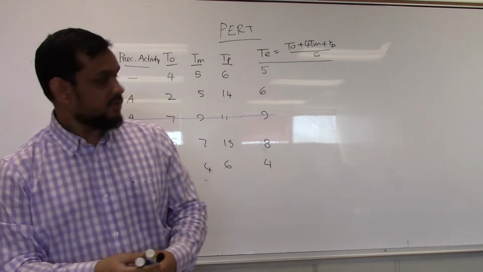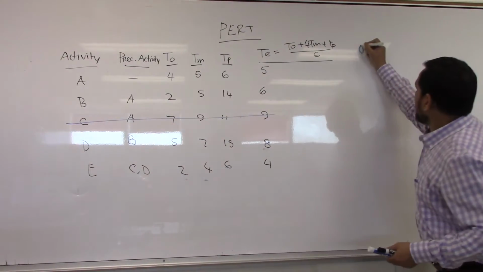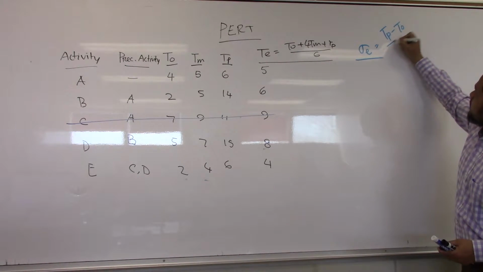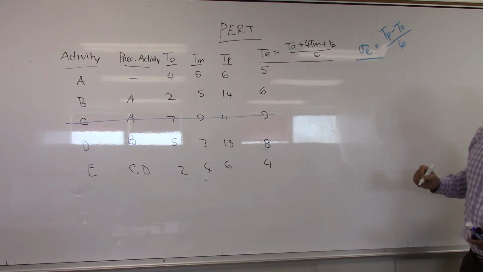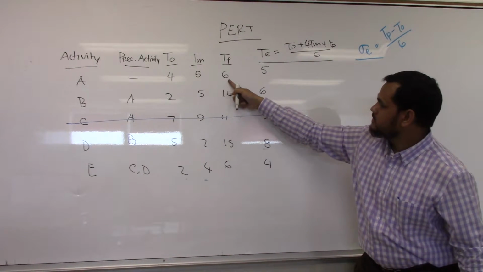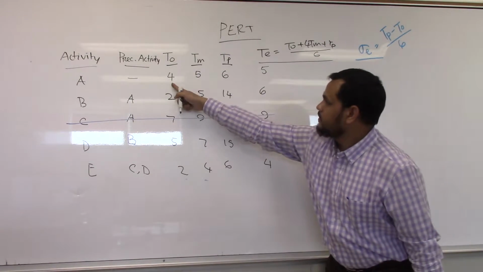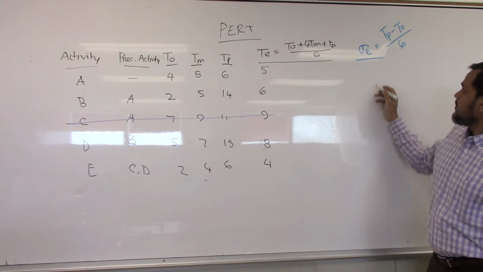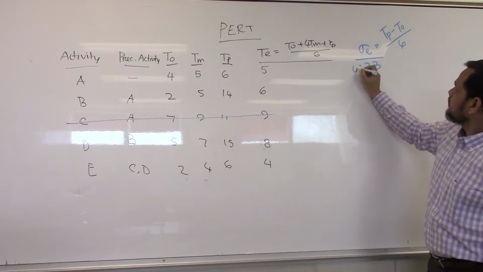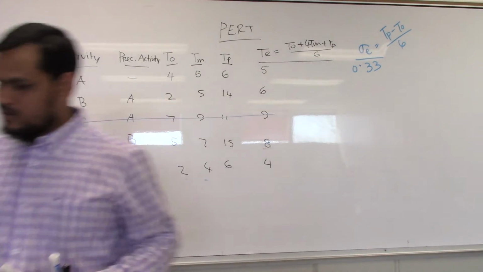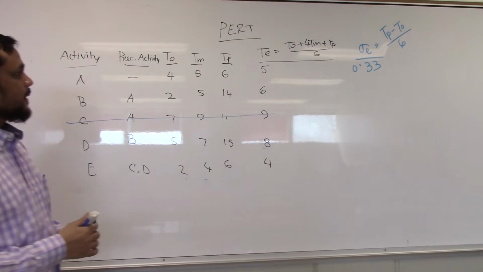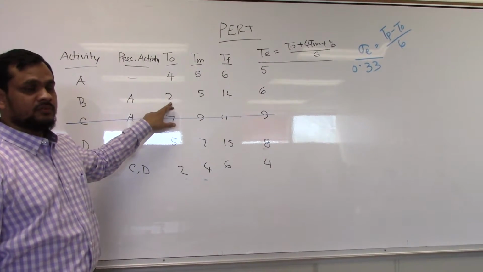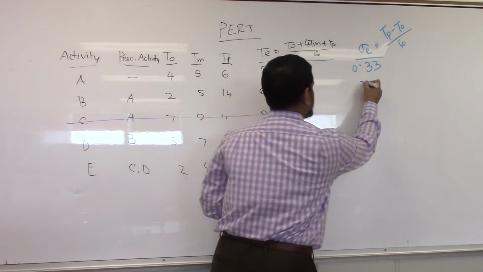Then my next step was finding the standard deviation. What is that? It is TP minus T optimistic, divided by 6. 6 minus 4 is 2, divided by 6. Second case, 14 minus 2, 12, divided by 6, so 2.